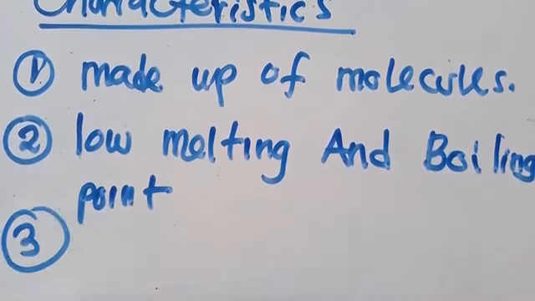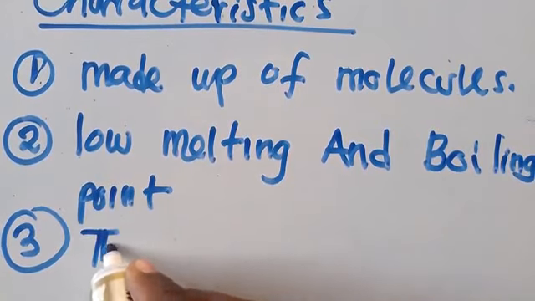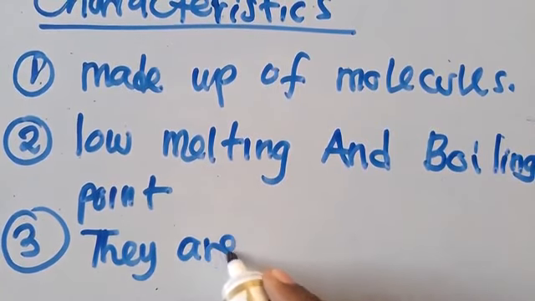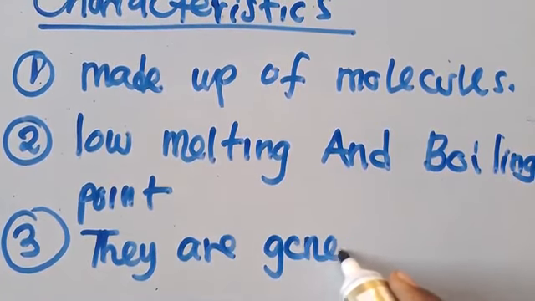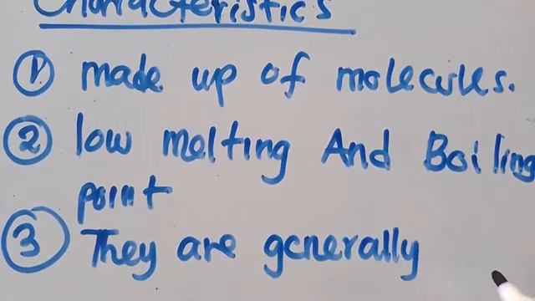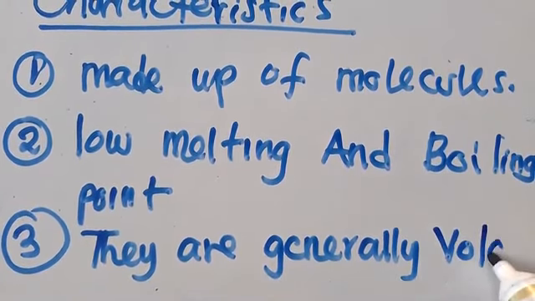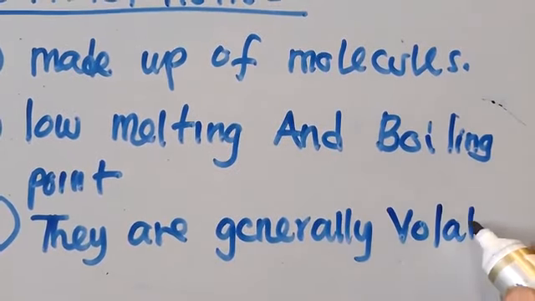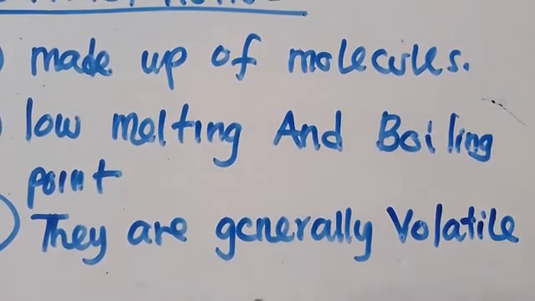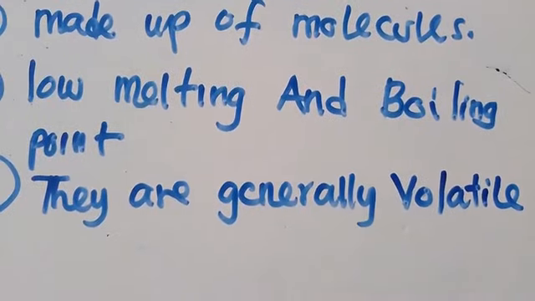The third one is that they are generally volatile. So these terms are very simple for you to know. Have you seen? They are generally volatile.